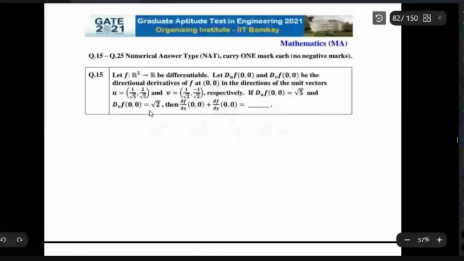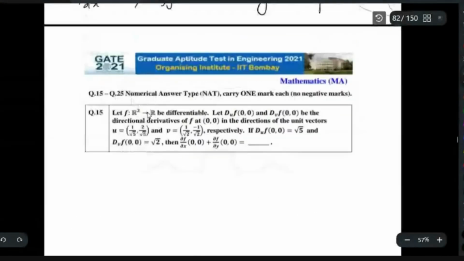So we will go for another question. This is a GATE 2021 question.